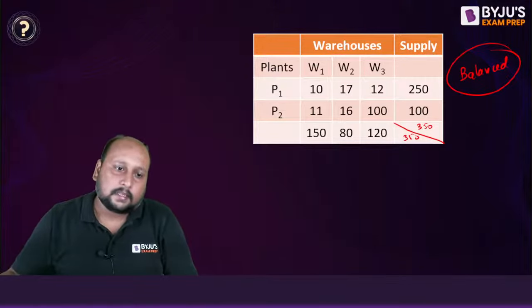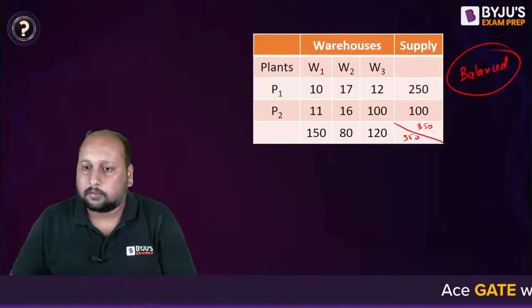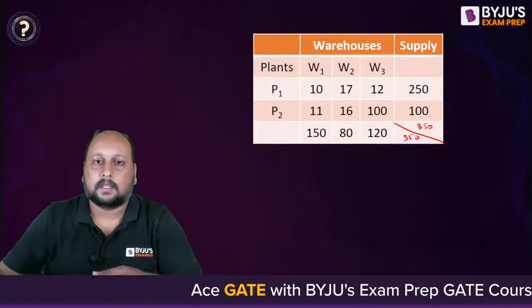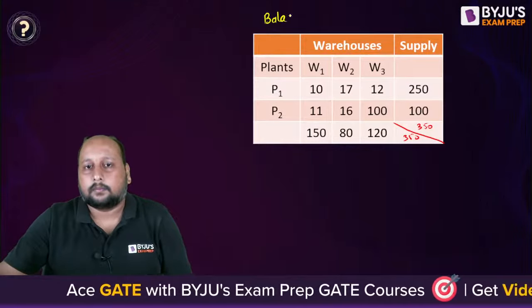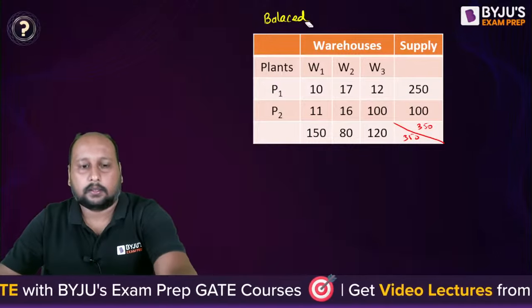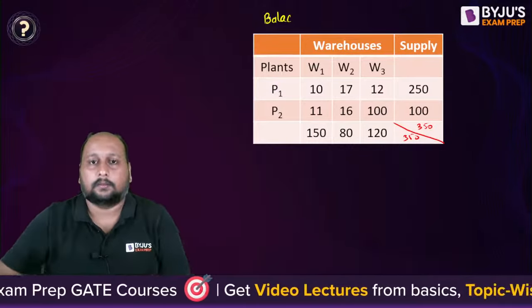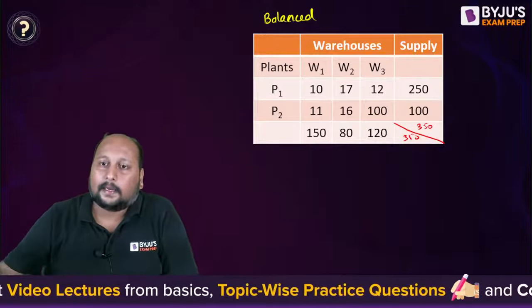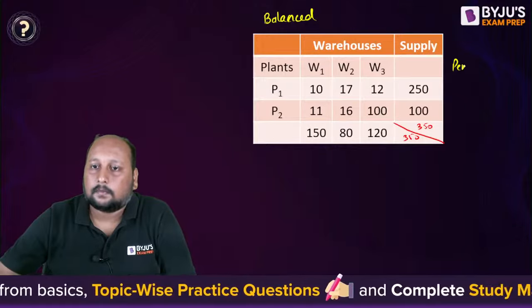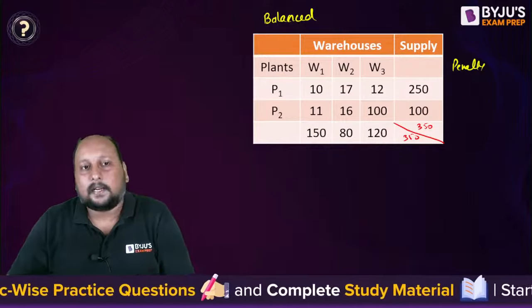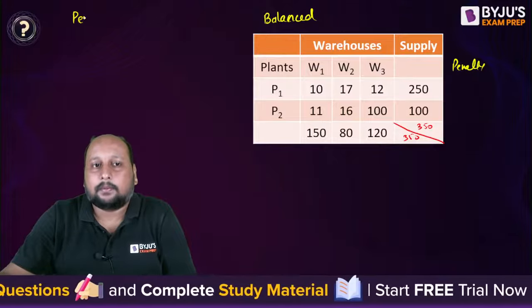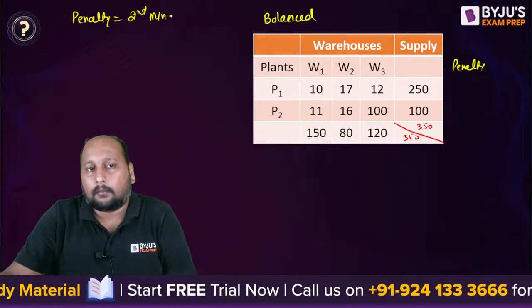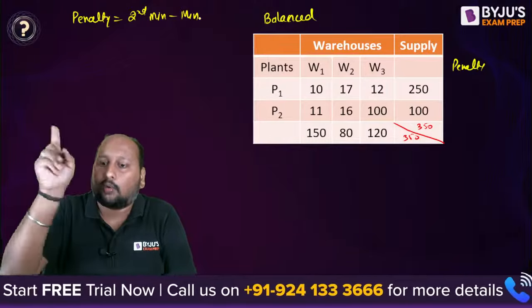So once you have this, now let us apply Vogel's approximation. This is a balanced transportation model. Okay, chalo. So what do we have to do? We have to calculate penalties. What is a penalty? Penalty is nothing but the second minimum minus the minimum value in each row and each column.